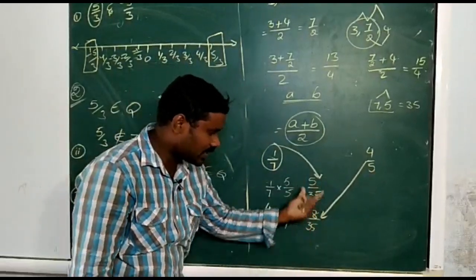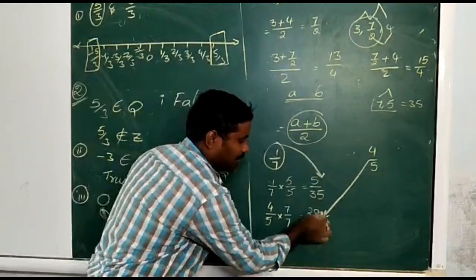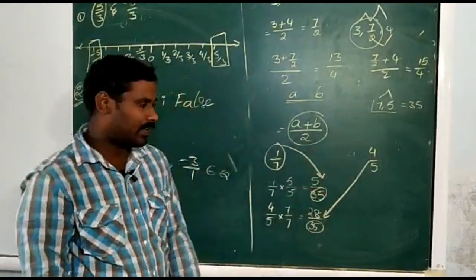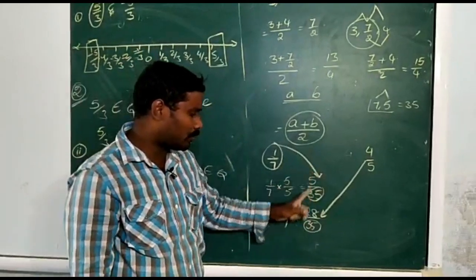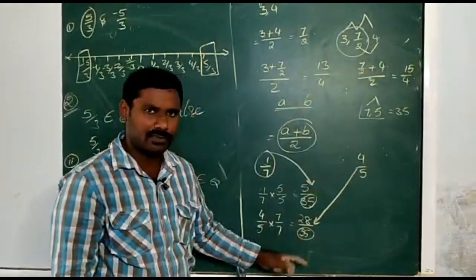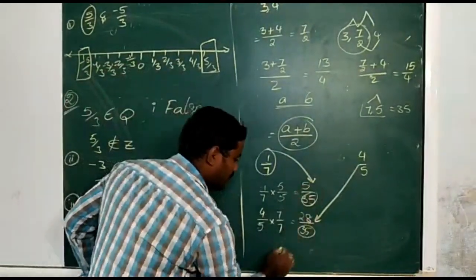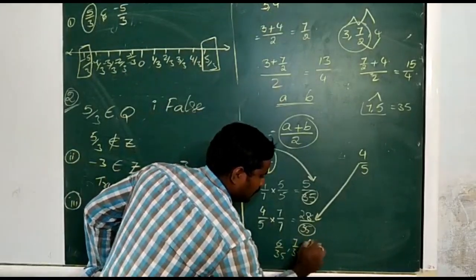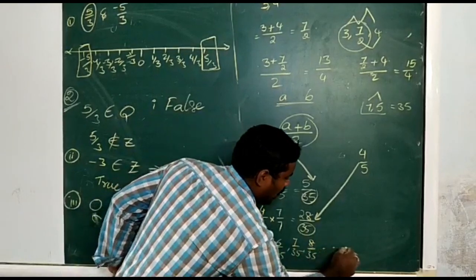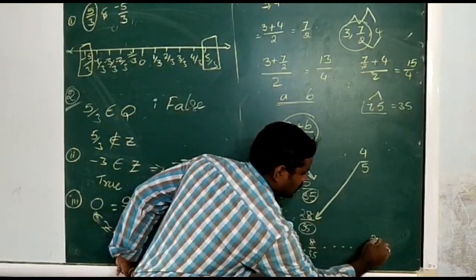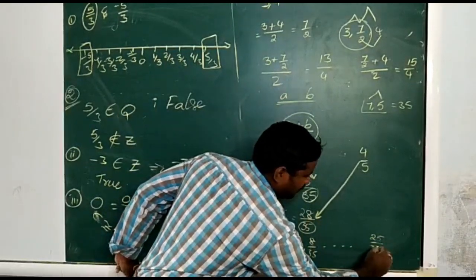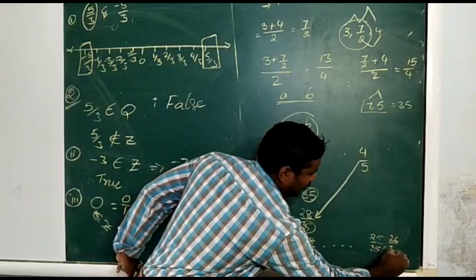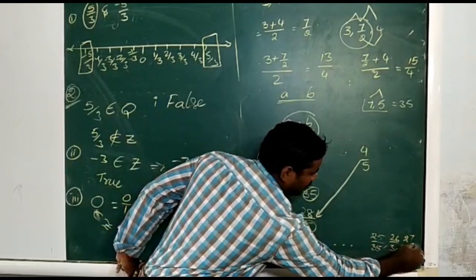Now in these two cases the denominators are the same, 35 and 35. Now you have to find so many numbers in between 5 by 35 and 28 by 35. After 5 by 35 come 6 by 35, 7 by 35, 8 by 35 and so on. Before 28 by 35 come 25 by 35, 26 by 35, 27 by 35.